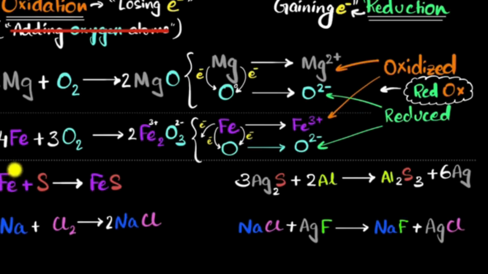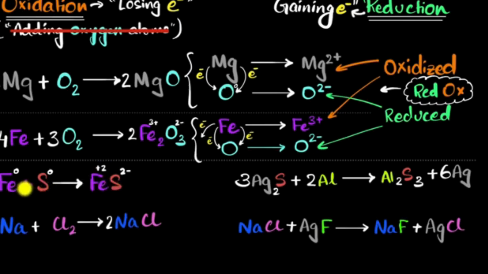Over here, iron is neutral, single atom of iron, zero charge. Sulfur is also neutral, zero charge. Sulfide, usually sulfur gets a charge of -2. So iron must have gotten a charge of +2, meaning iron must have lost 2 electrons. Sulfur must have gained 2 electrons, giving you iron sulfide, or we say iron 2 sulfide.